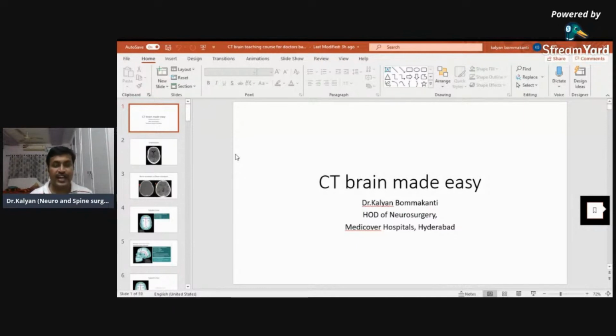Second, you will have to identify things which are hypodense, which are isodense, and which are hyperdense. Third, you will have to identify the basic pathologies like an infarct, bleed, air, that is pneumocephalus, and some of the basic things, cerebral edema and all these things. So in this session, we will touch only these 3 things. In 1 hour, we will not be able to cover more than this.